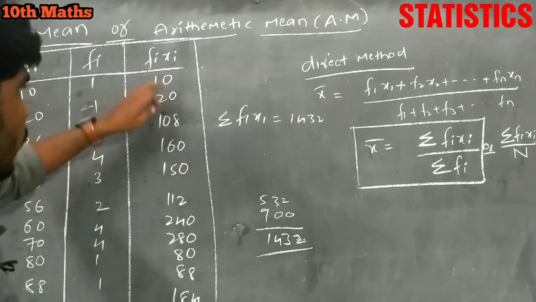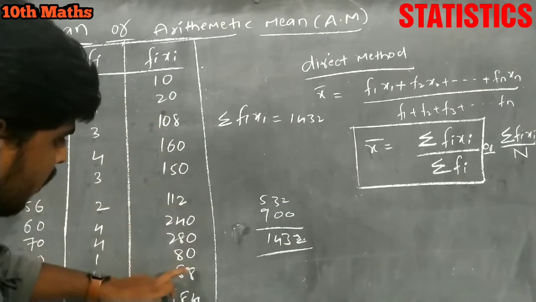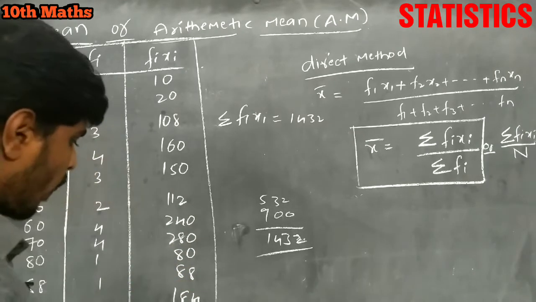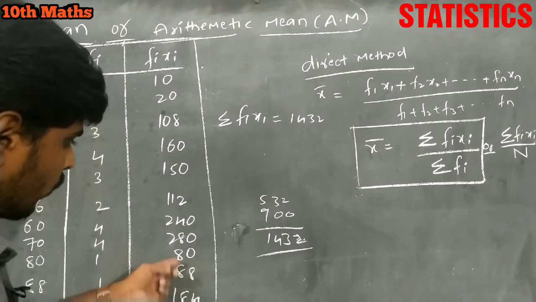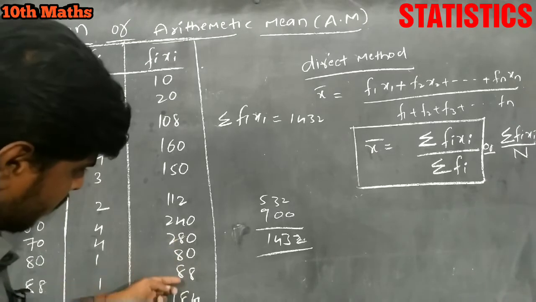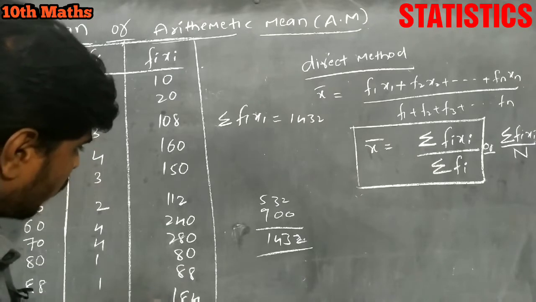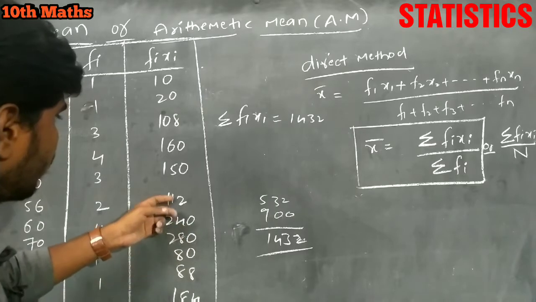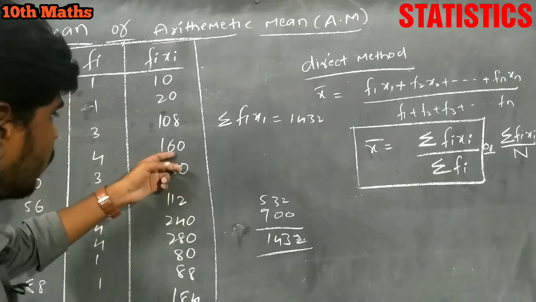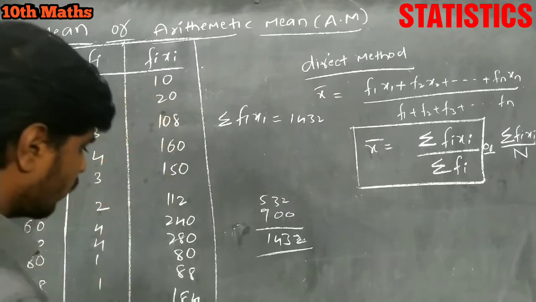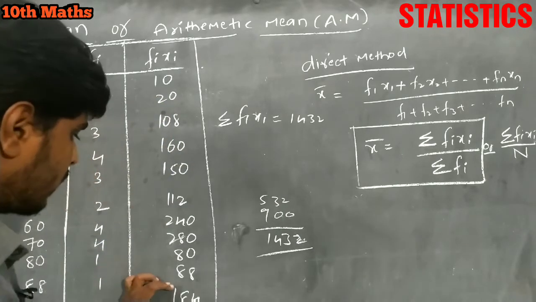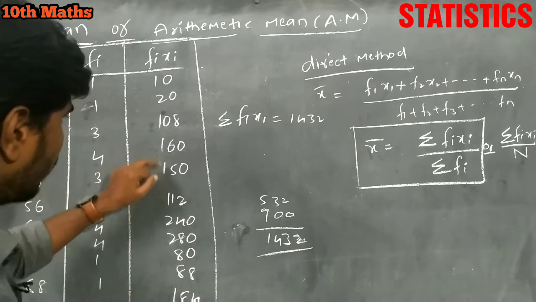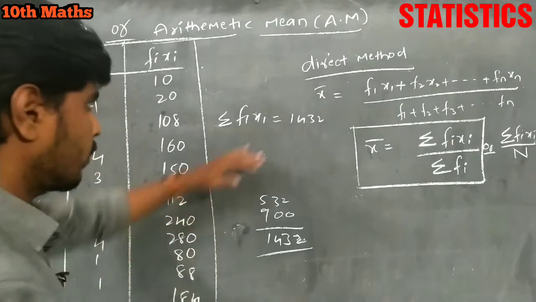So once again we'll see: 8, 10, 18, 22, 2 carry 10, 18, 1, 2, 3, 4, 4 eights 32, 34, 34 plus 4, 38, 39, 44, 50, 53. 3, 5 carry, 6, 7, 8, 9, 10, 11, 12, 13, 14. So 1432 is the sigma fi xi.